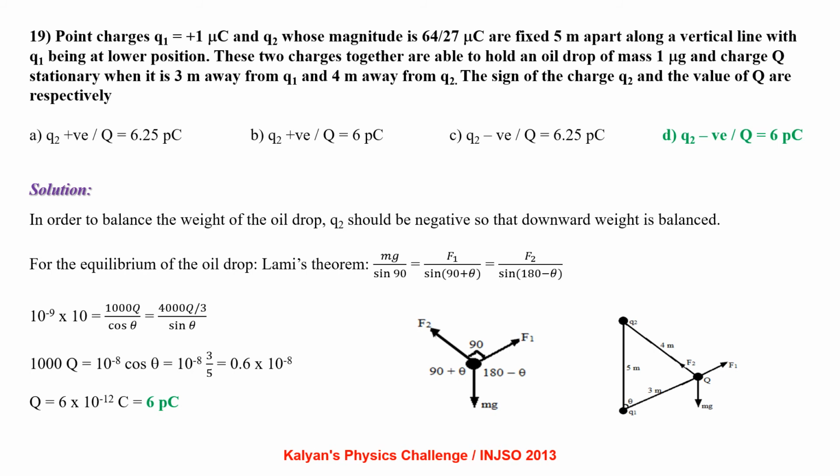In order to balance the weight of the oil drop, Q2 should be negative so that the downward weight is balanced. For the equilibrium of the oil drop, applying Lami's theorem, we get mg by sin 90 equal to F1 by sin (90 plus theta) equal to F2 by sin (180 minus theta). By substituting the values, we obtain capital Q equal to 6 into 10 power minus 12 coulomb, that is 6 picocoulomb. So the correct option is D.